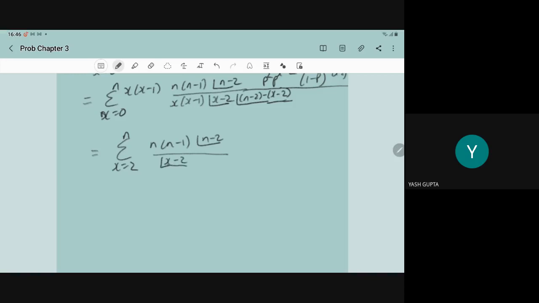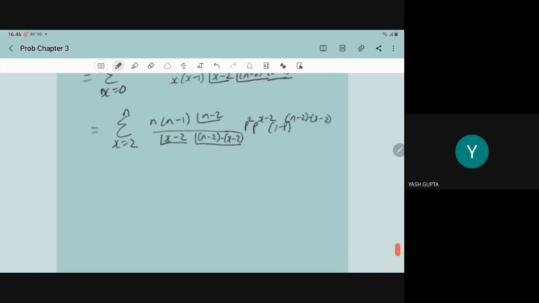Now there is no negative factorial, and factorial of n minus 2 minus x minus 2, and p square, p to power x minus 2, 1 minus p to power n minus 2 minus x minus 2. So from here n into n minus 1 p square we can take common outside, or one more step you can do.